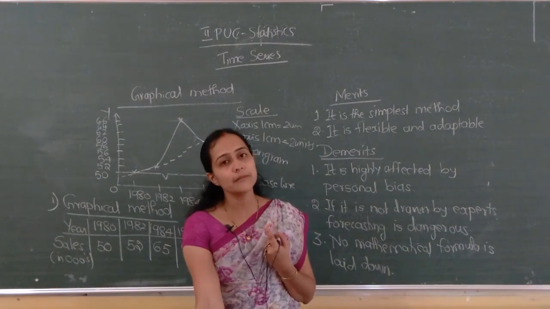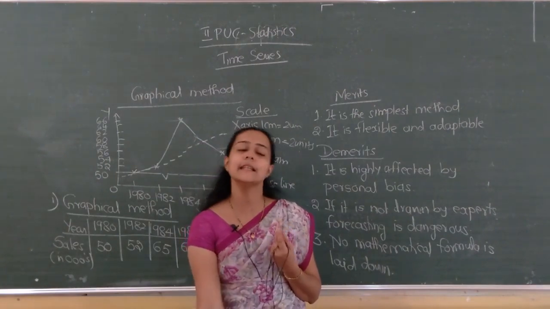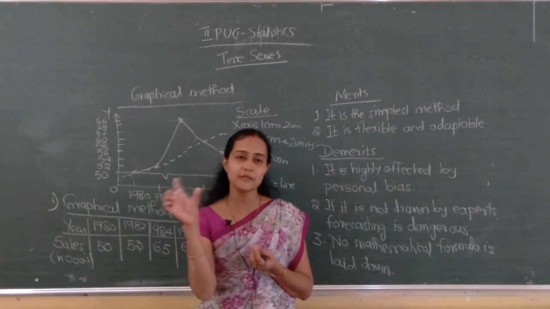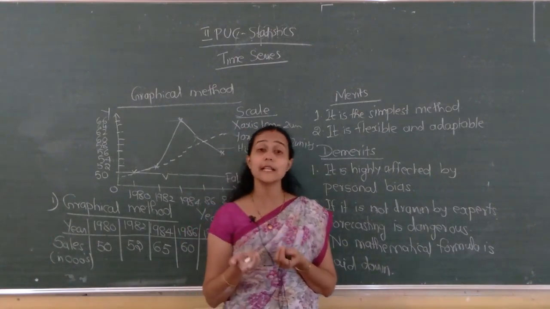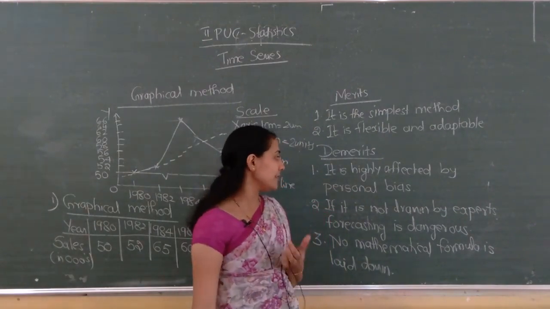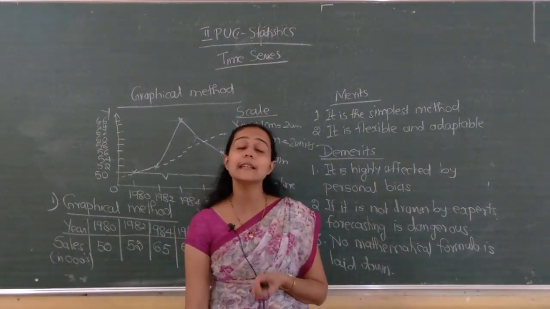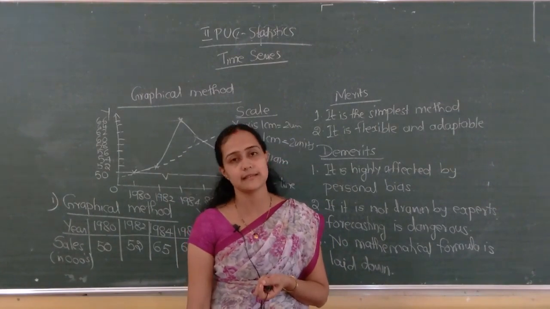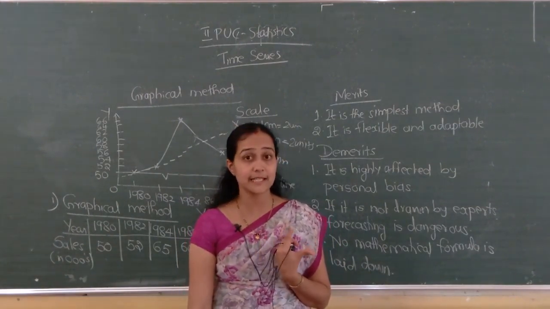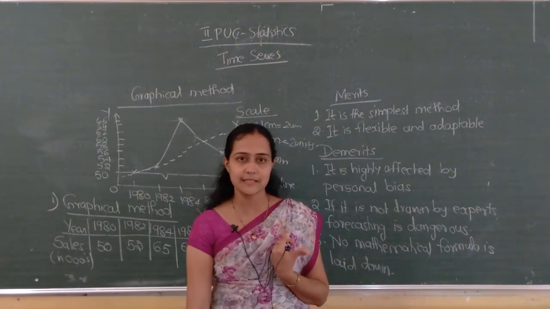So whoever is drawing this trend line, they may get their own trend lines. It is not a fixed one. So everyone won't get the same trend line. Second one, if it is not drawn by experts, it is difficult to forecast about the future trend, isn't it?